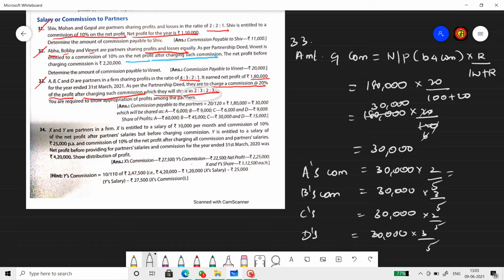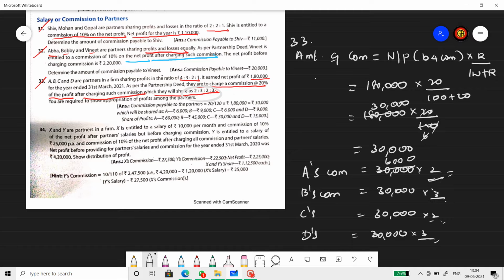So what is the amount that we get here? Okay, so it's not 2 by 5, it's 2 by 10. All right, because 2 is to 3 is to 2 is to 3, total is 10.